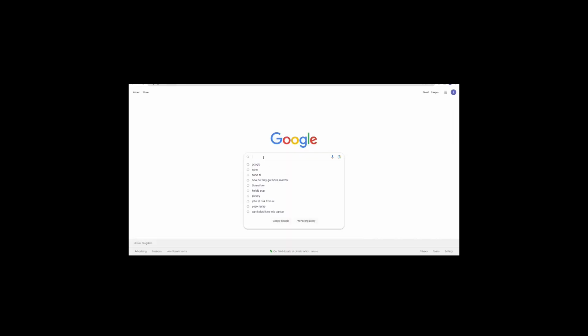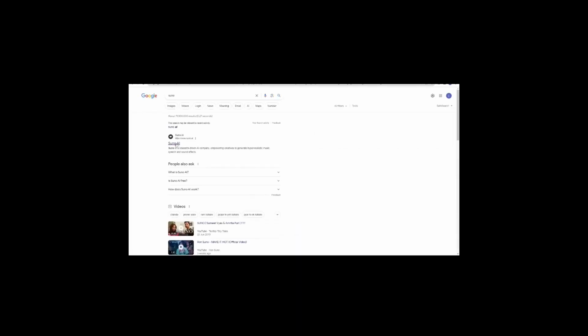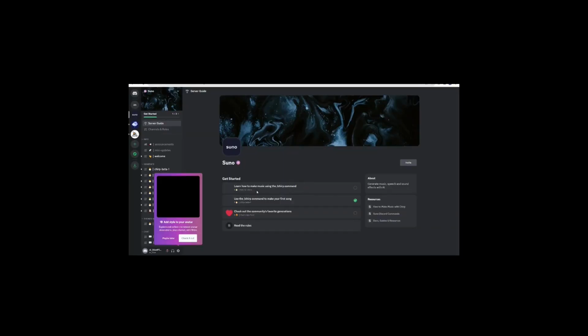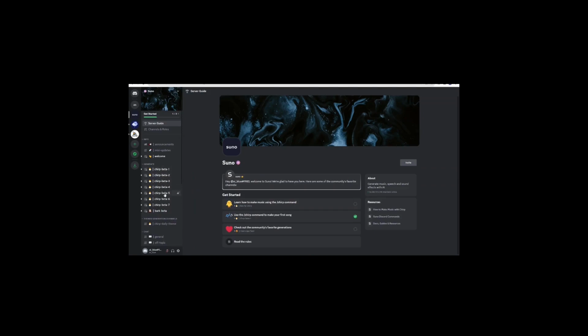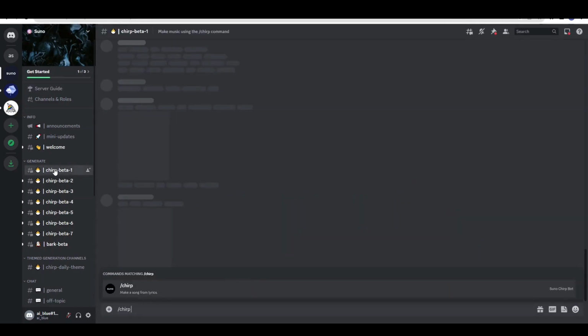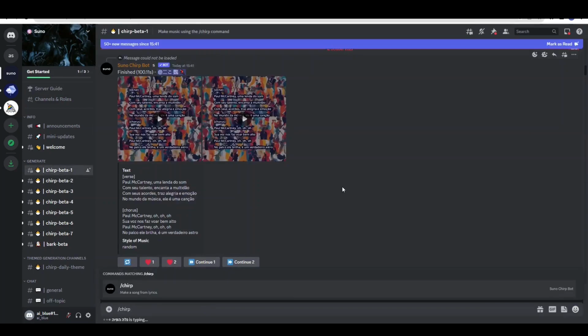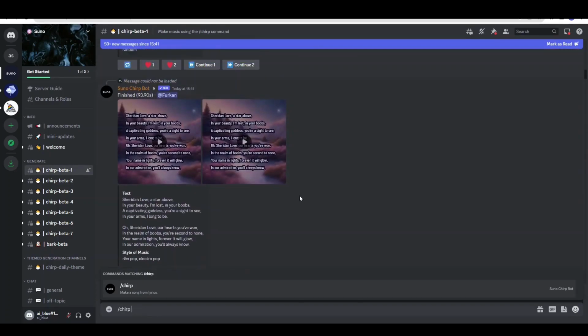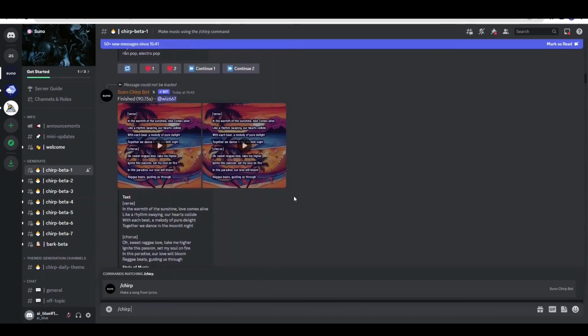So the first thing you want to do is go to Suno.ai. This is the tool that we're going to use, and you can click on try the beta on Discord, and you can accept the invite. If you look here, you've got a lot of channels that you can use to generate music. This is a public channel where people are generating different sounds.